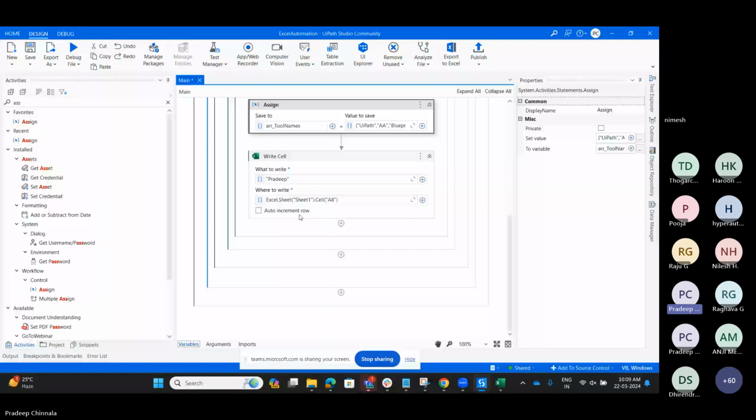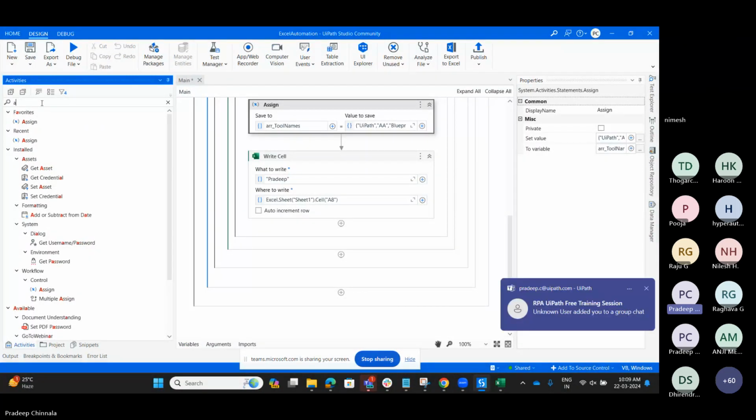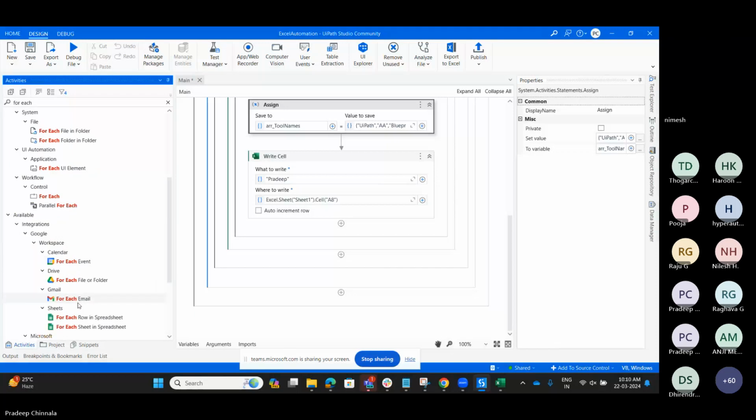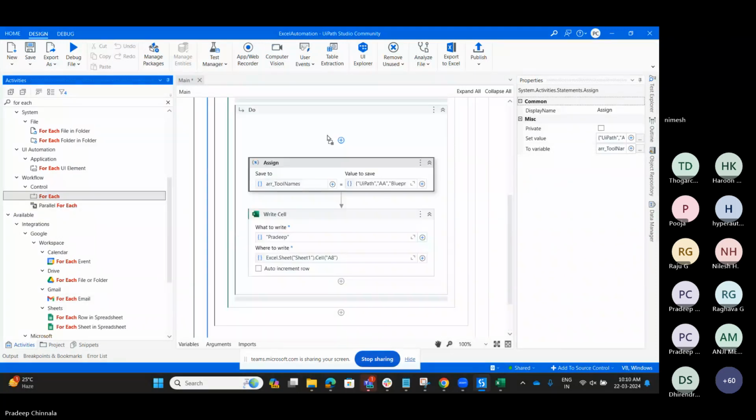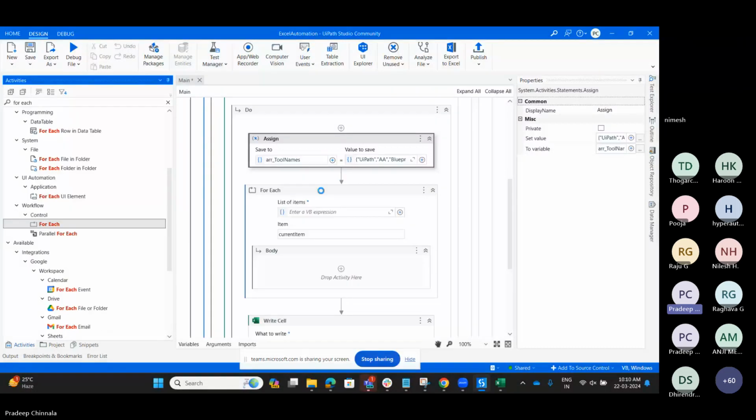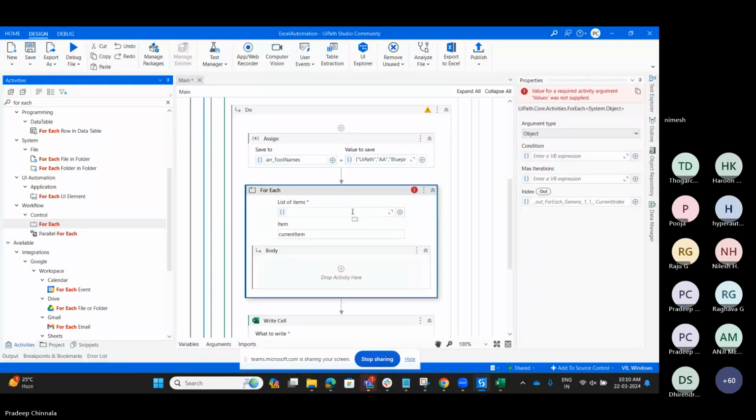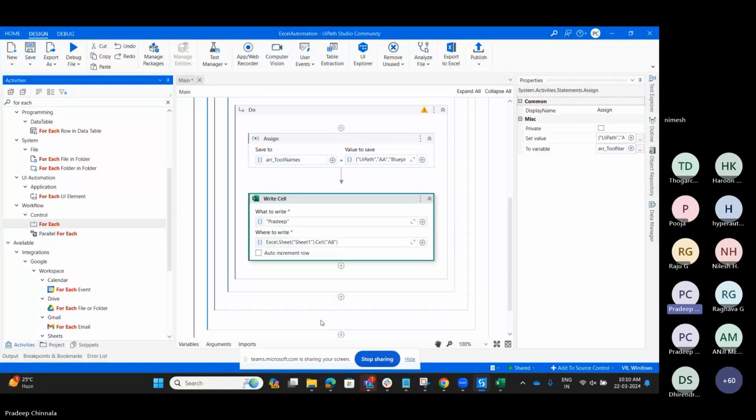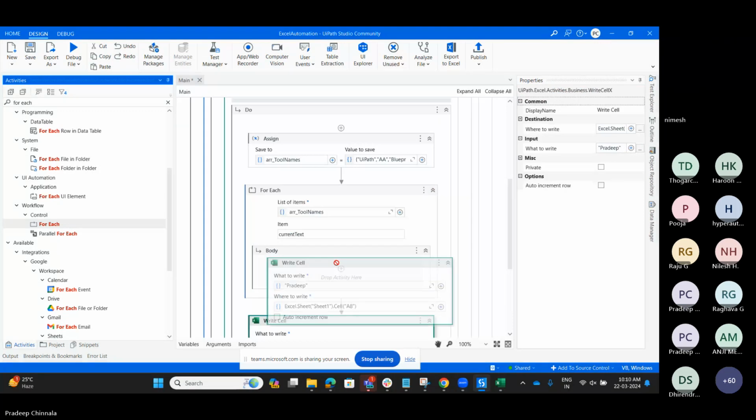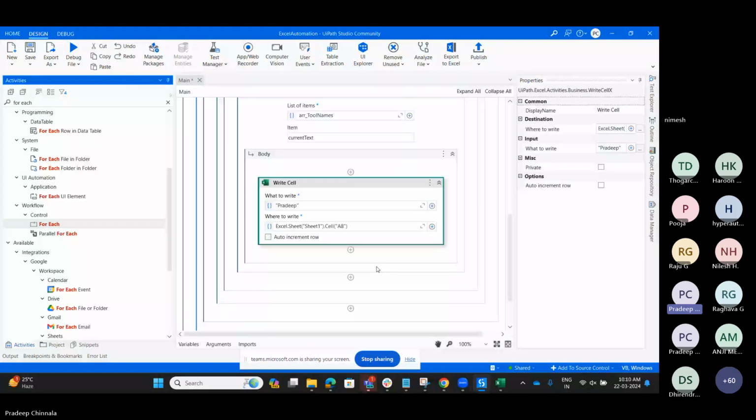For that, first we need to read each value from the array, right? So I am going to use the For Each activity. For each, we'll read the data from the array tool names. Each item, the UiPath, will come from here, and I am using the Write Cell activity here. I am appending the auto increment, and I am giving it from A10.